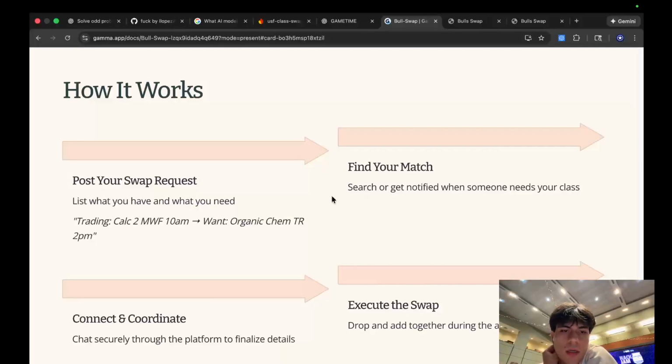So you find your match, you connect and coordinate with the person, and then you swap. You both agree to actually access the USF registrar system and drop the class and then add it, right?